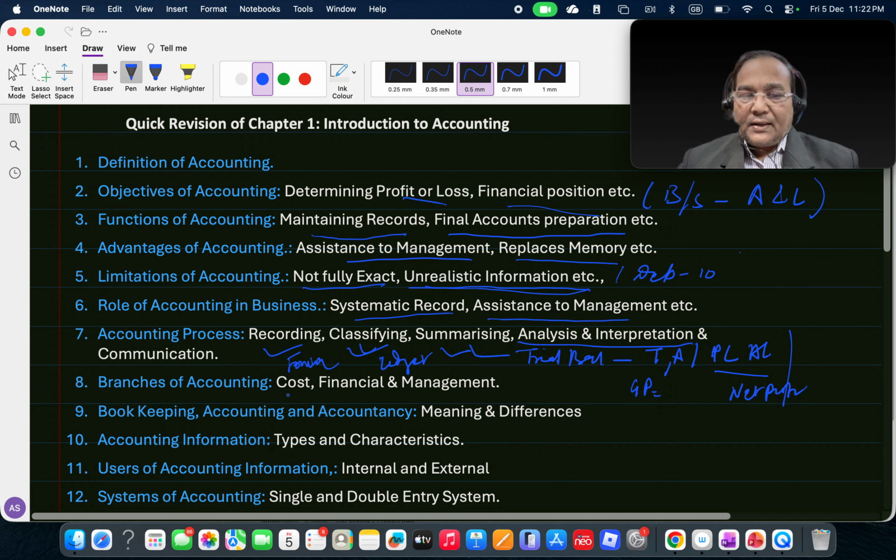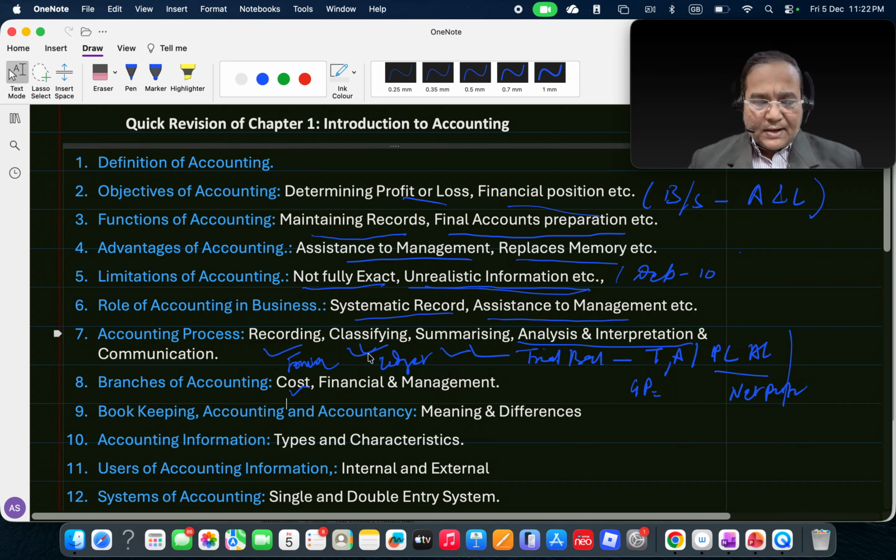Branches of accounting, yes. We have seen cost accounting, which emphasizes largely the costing aspect of production in the case of an organization which is into production. So what is the cost of production? We discussed that in cost accountancy.